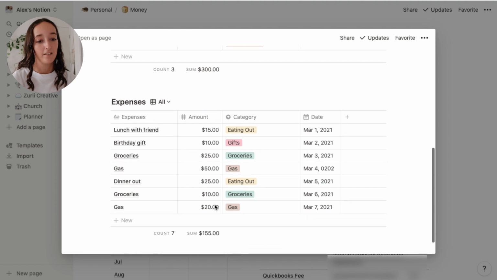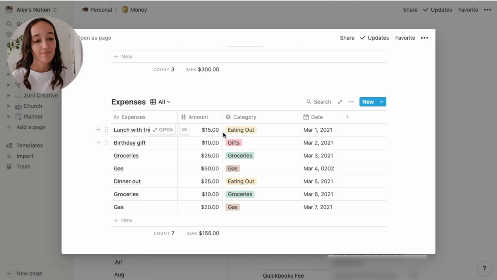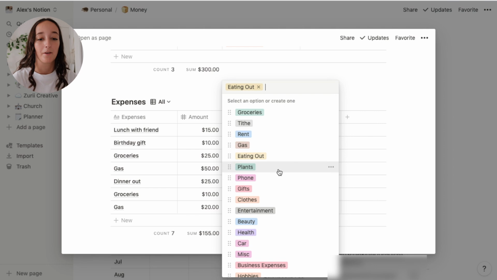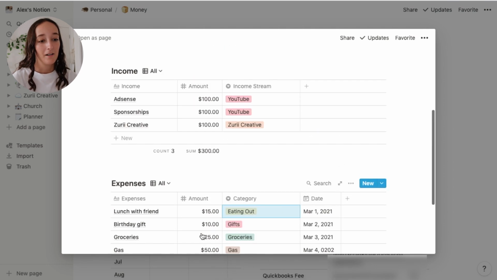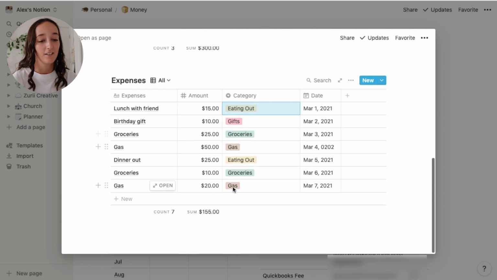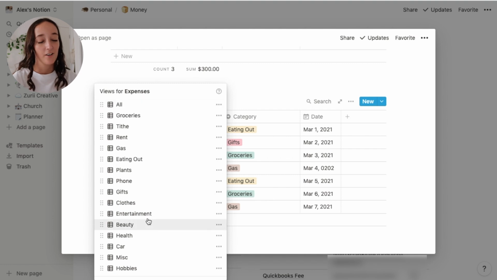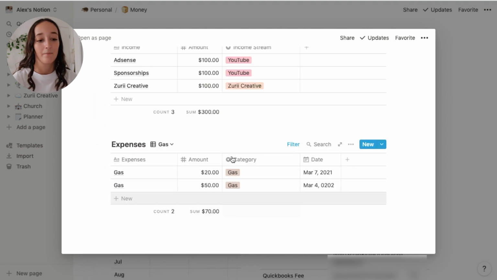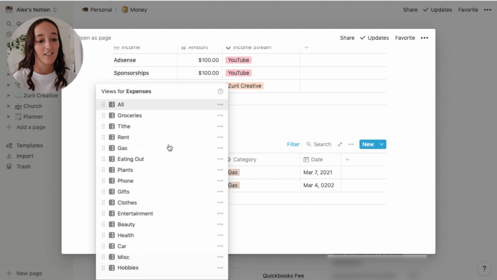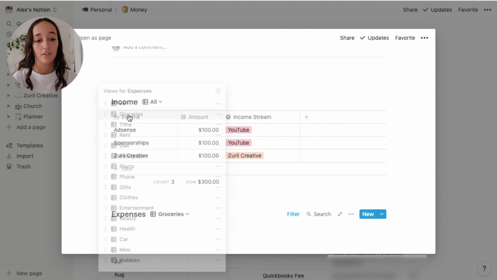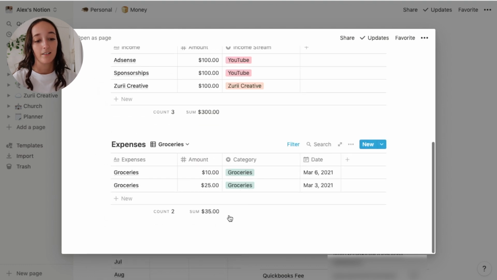And then I have expenses as well, and I put down every single one of my expenses, which is maybe a little bit tedious, but I go through and do that each month, write the amount, and then I categorize it as to whether it is eating out, gifts, groceries. I have all the categories there pretty much. And then I can put that amount up in my expenses. But the greatest thing that I love about this template is that I can go in and sort it by each category. So I can see how much money I've spent for the month on gas. I can change it and see how much money I've spent on groceries, and it just automatically calculates it down there for me, which is super, super helpful.